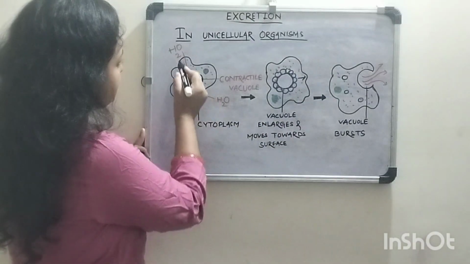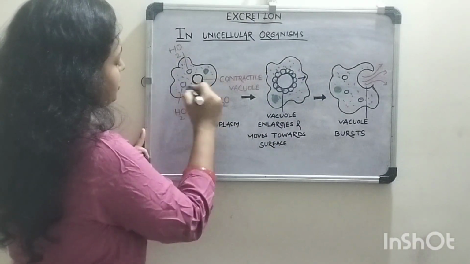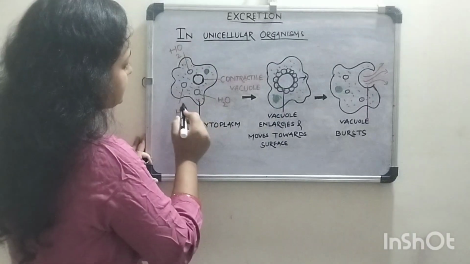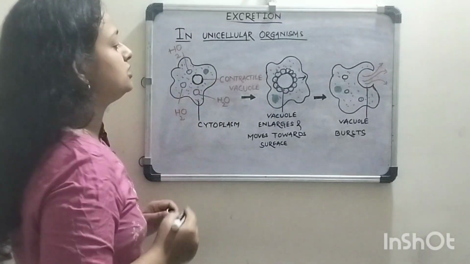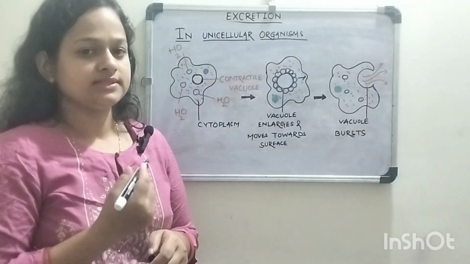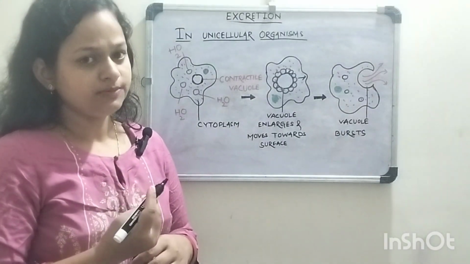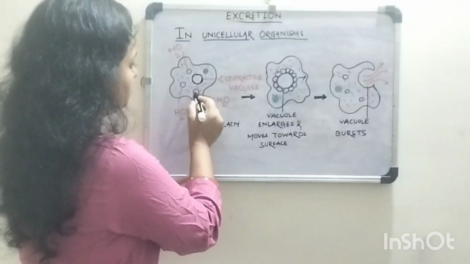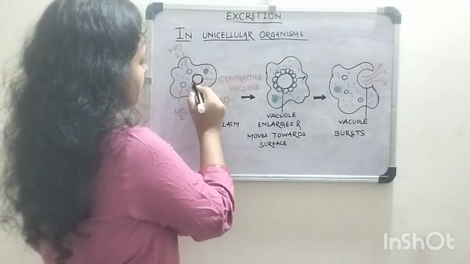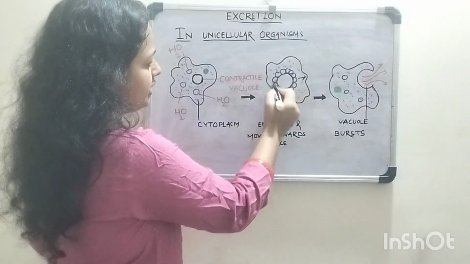Here you can see the cytoplasm of the amoeba, these are the water molecules, and this is the contractile vacuole. When the body of the amoeba produces excess ammonia and water, the water molecules and the waste product come in contact and enter into the contractile vacuole.